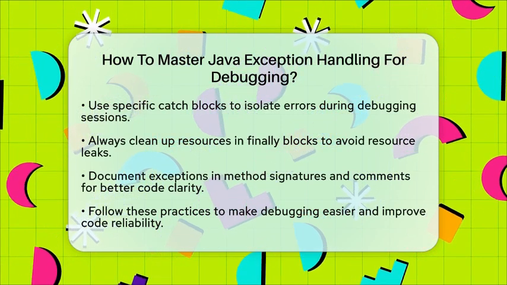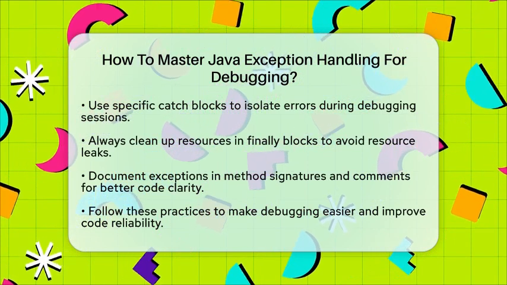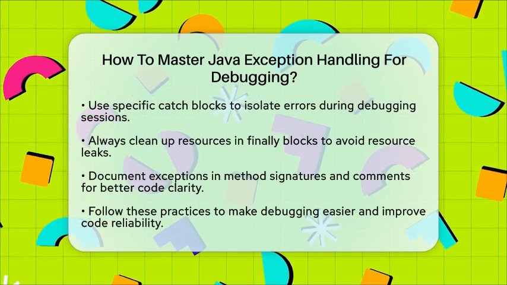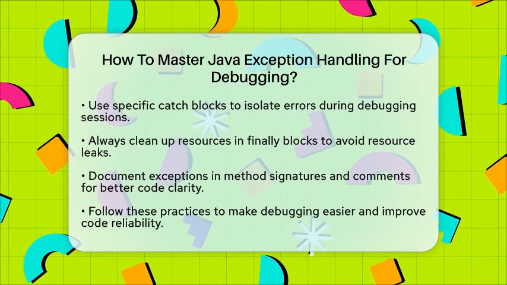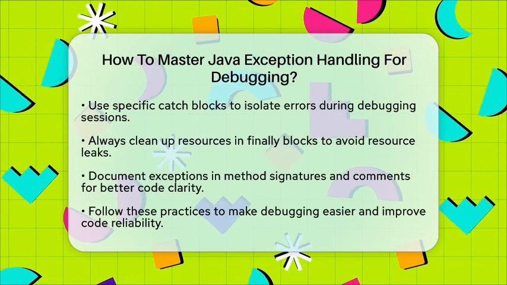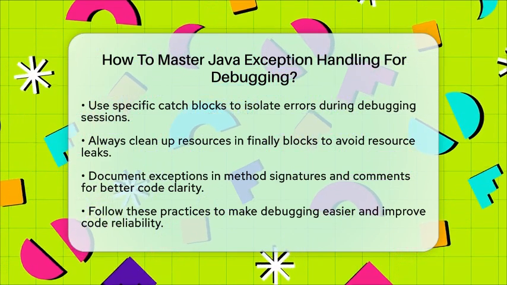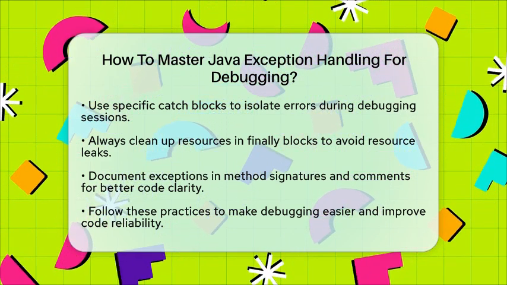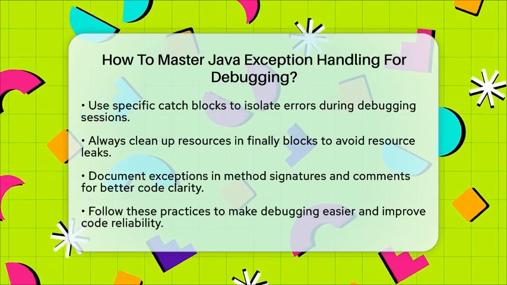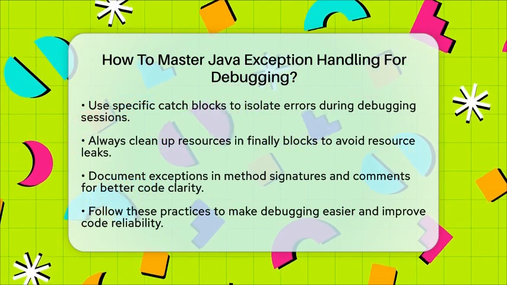In real debugging, use specific catch blocks to isolate errors. Enable exception breakpoints in your IDE to pause on errors and examine program state. Log exceptions with detailed messages and stack traces. Always avoid silently swallowing exceptions; either log or rethrow them. Remember to clean up resources in finally blocks to prevent resource leaks, which can cause subtle bugs. Document exceptions in your method signatures and comments so others know what errors to expect.